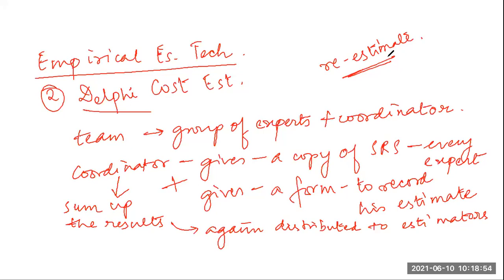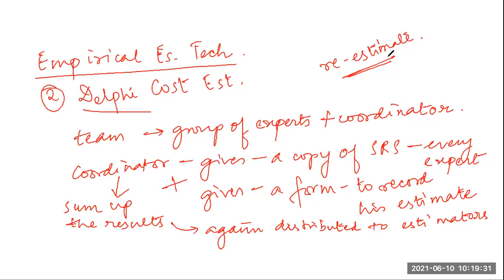After he has summarized all the results in one document, he will again distribute it to the estimators, so that if some correction is needed, or if some point is noted down by some estimator and several others are not in favor, they can write why they are not in favor, or they can say that yes, this can be included. So again it is re-estimated. This procedure goes on, and during this entire procedure, no discussion is allowed among the different estimators.